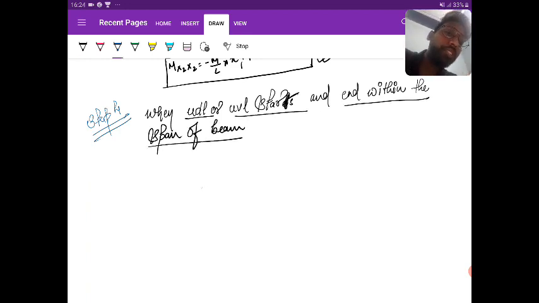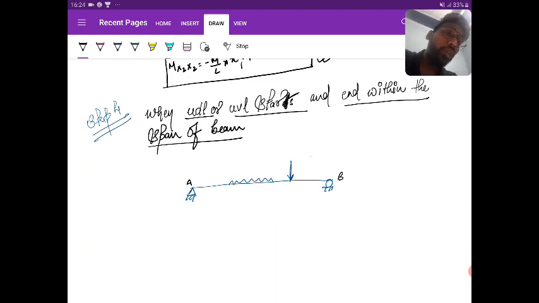Right? What it means, try to understand. Suppose the UDL is there, then any point load is there. So what you are seeing is that the UDL is starting and ending within the beam.